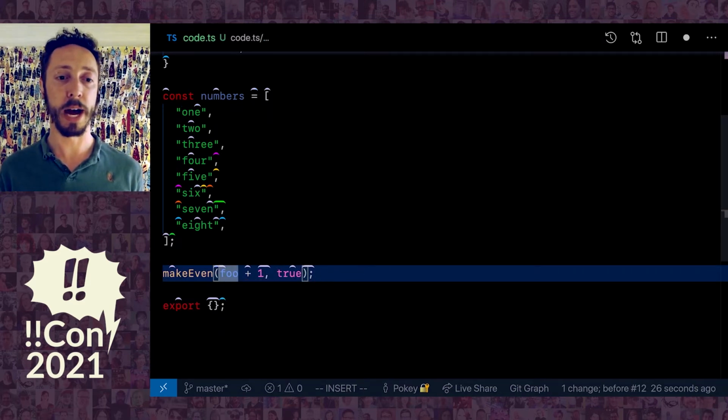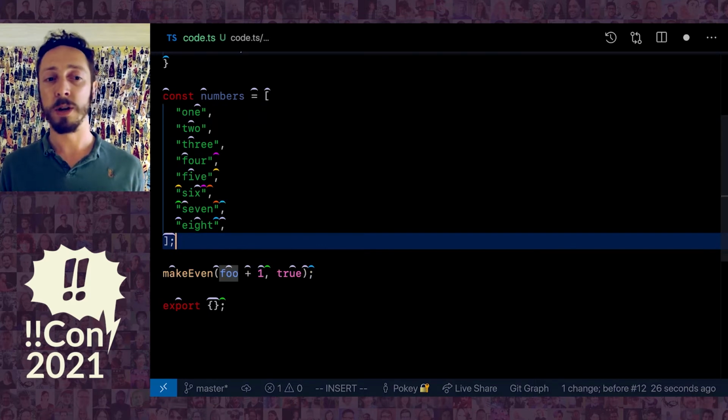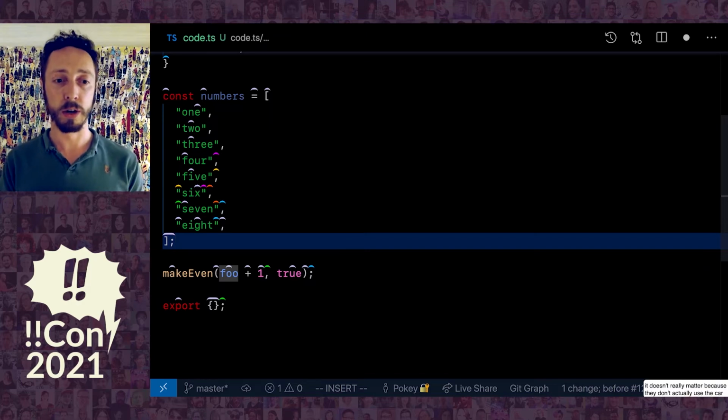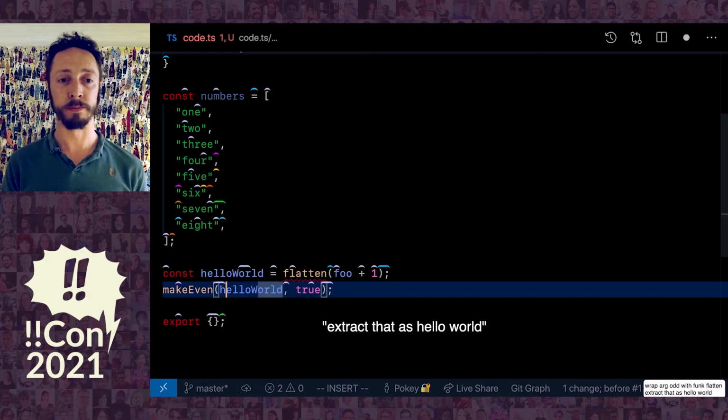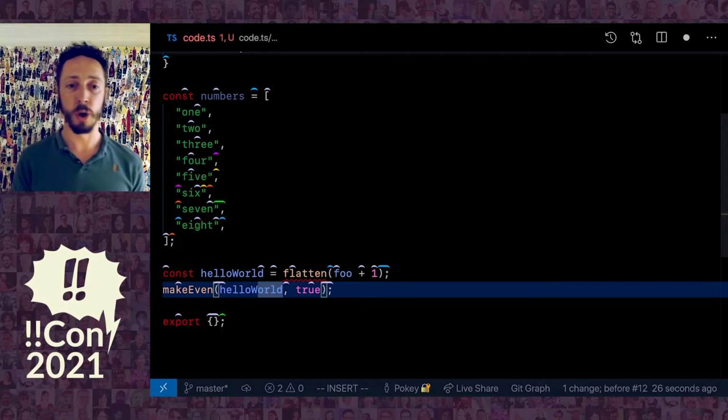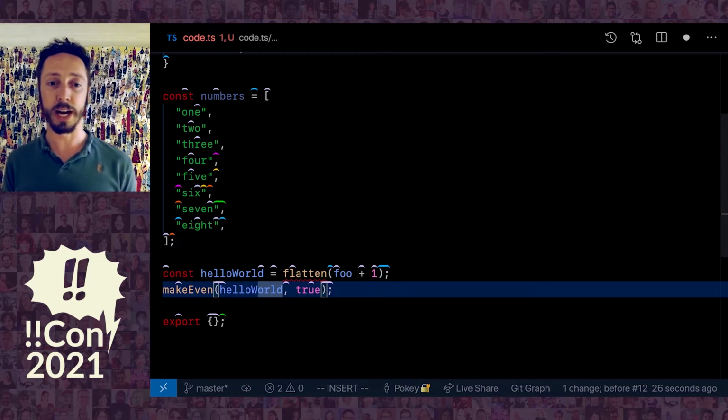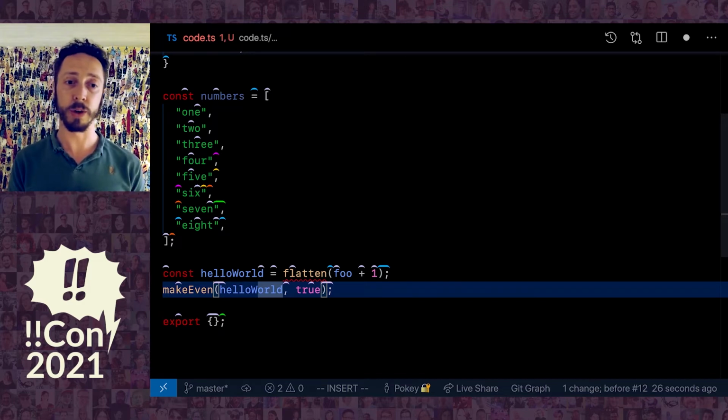So let me put the cursor back where it was before, but it doesn't really matter because as you'll see, I don't actually use the cursor. Wrap arg odd with func flatten. Extract that as hello world. Drowse. So that's Cursorless, a tool that I developed on top of Talon and Visual Studio Code.